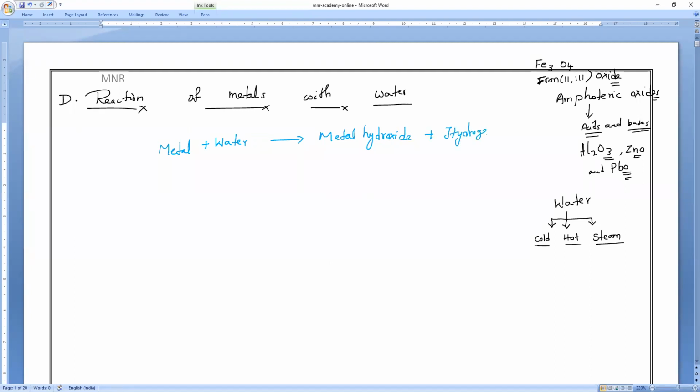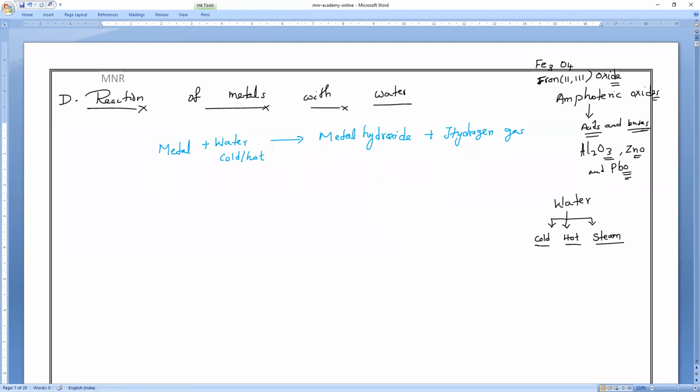What is the gas that will come here, everybody? Hydrogen. Here I am speaking of water, in the sense of either cold water or hot water. Understand?